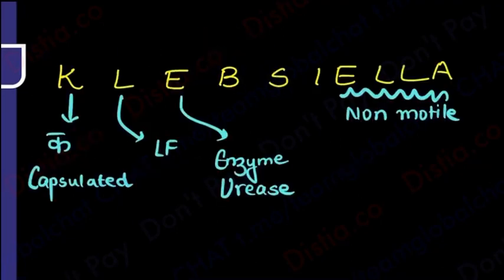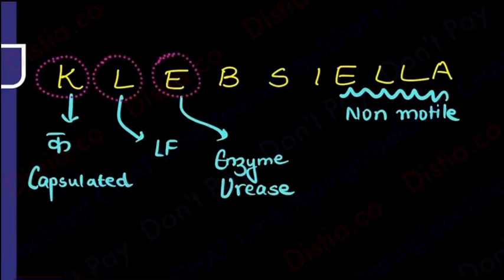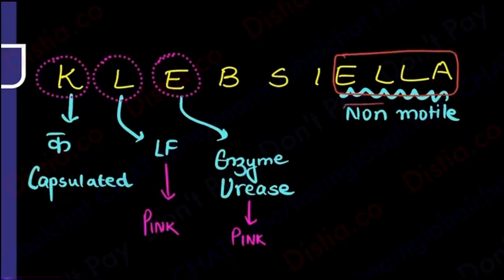If I want to summarize this entire Klebsiella, first I can say Klebsiella, K for it had a capsule. Then I told you that it is also going to be a lactose fermenter, and it's going to have a very important enzyme called urease. And I told you lactose fermentation on MacConkey gives you pink color, and urease test is also going to give you a pink color. Remember, punch and kiss, whether you get a punch you turn pink, whether you get a kiss you turn pink. So both of them are going to give you a pink color. Then finally I told you, Klebsiella has illa. Illa will tell you that it is not motile. This is a non-motile organism. Just a quick summary.